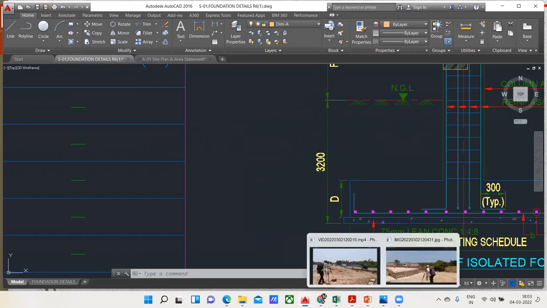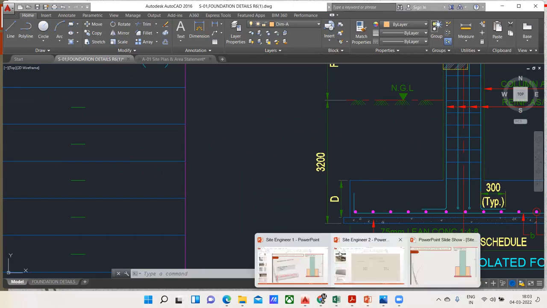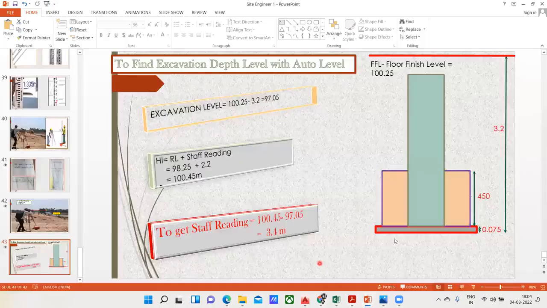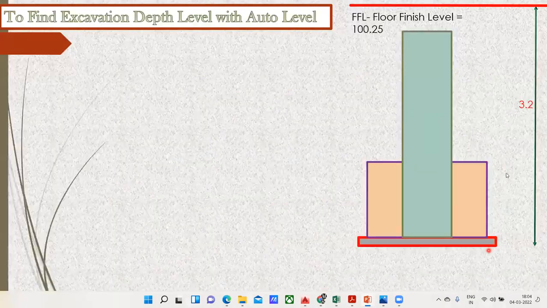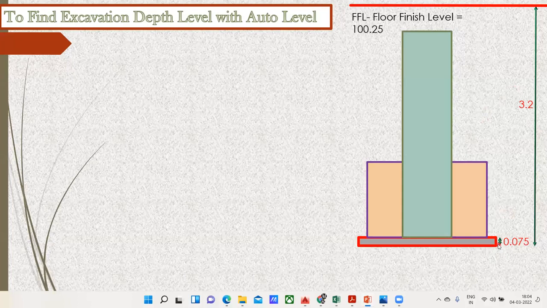Now what am I supposed to do? I've taken the same thing here. It is 3.2 meter from here to here. And this is the thickness of the PCC, which is 75 mm. This much you have to understand. Again, it will be mentioned in the drawing, which is 75 mm. And let us say the depth of the foundation is 450 mm.